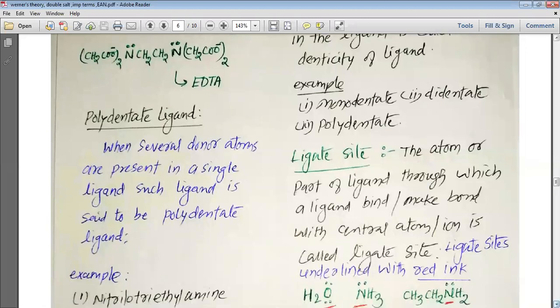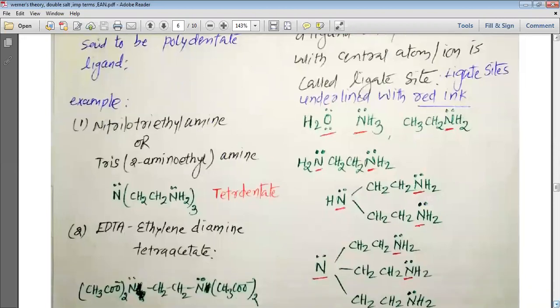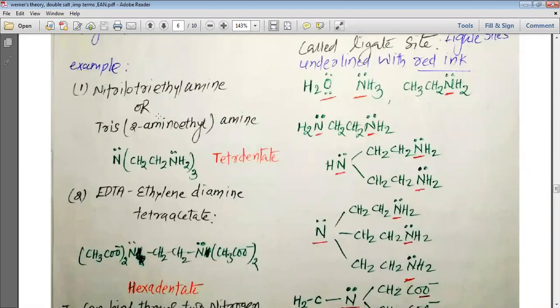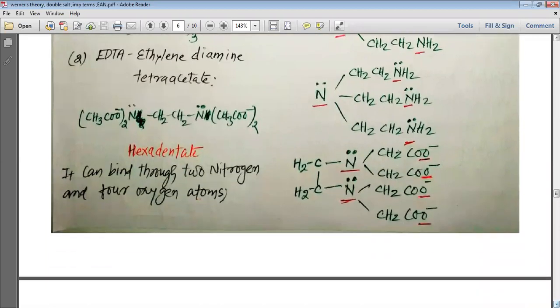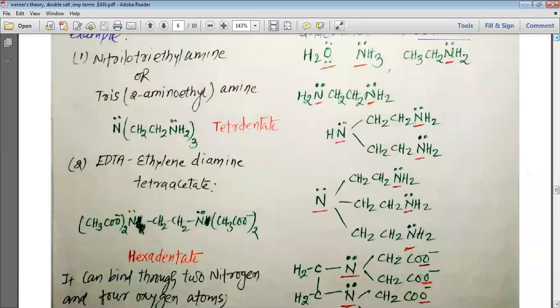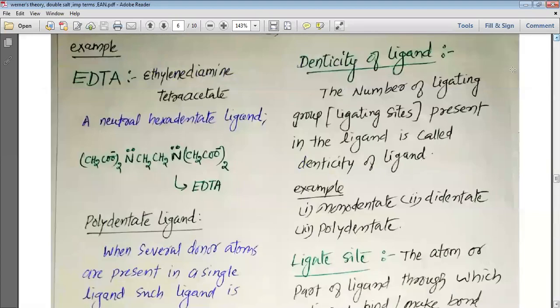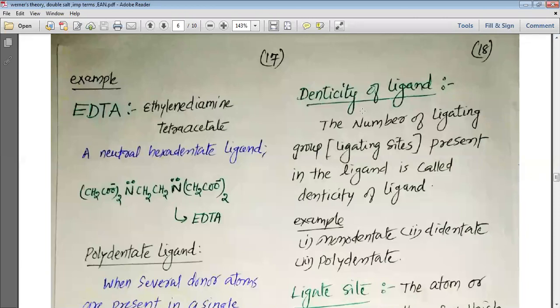The examples we have already studied include nitrilotriethylamine or tris-2-aminoethylamine, which is tetradentate, and EDTA, ethylene diamine tetraacetate, which is a hexadentate ligand, and they can be considered polydentate ligands. EDTA can bind through 2 nitrogen and 4 oxygen atoms, and that is why it is considered a hexadentate ligand, my dear students. Now we are going to study the denticity of the ligand.